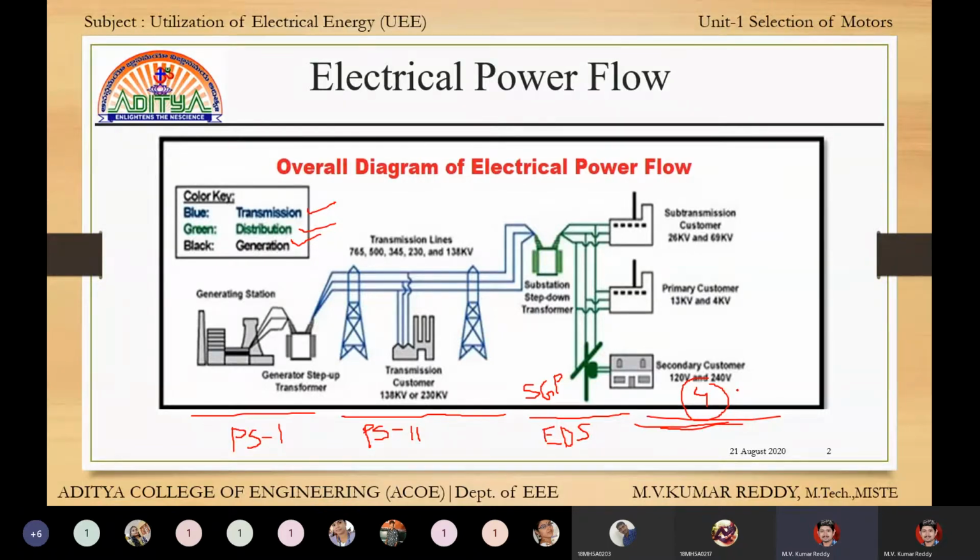After power is coming to our home, how we are using this is called the fourth stage, that is the utilization. Not only for our home, but for industry purposes, for small scale purposes, and for large scale purposes. How they are using this power comes under utilization.